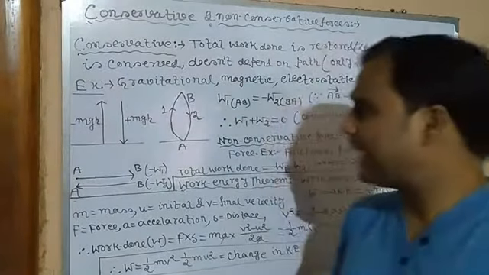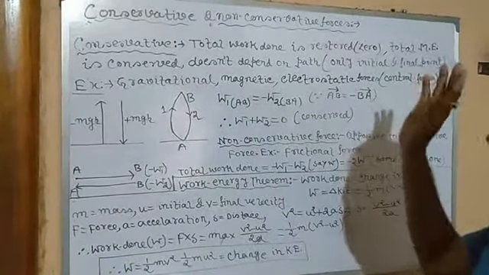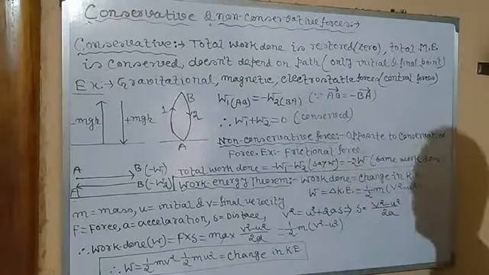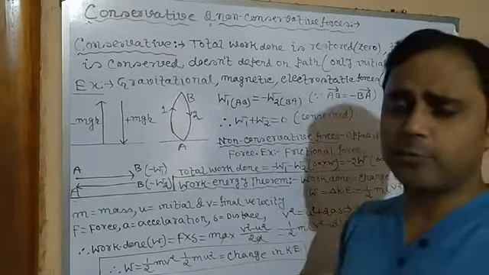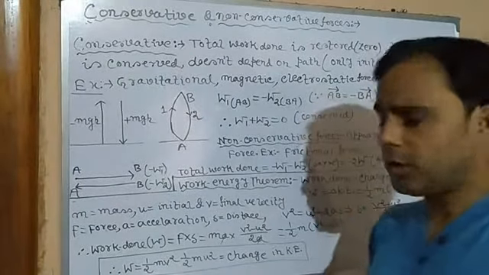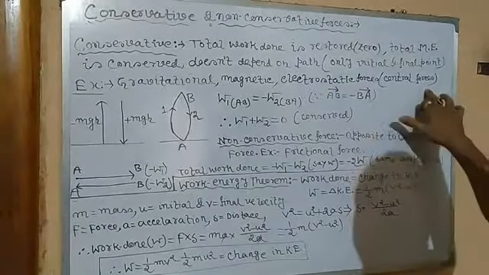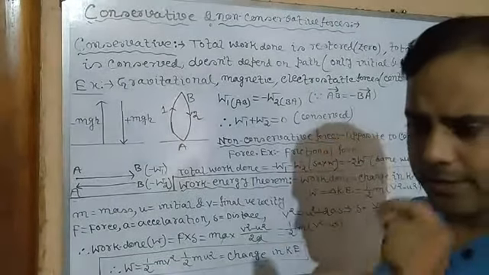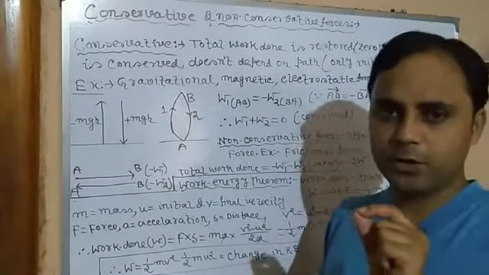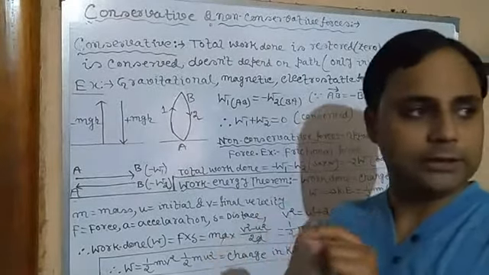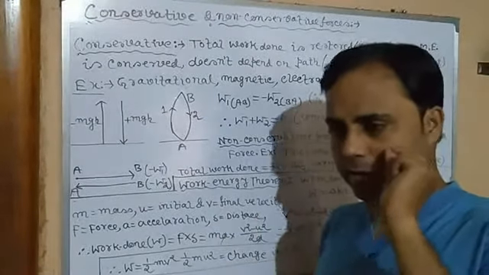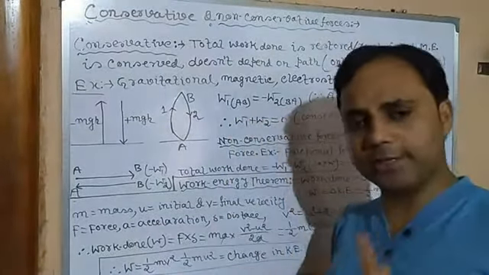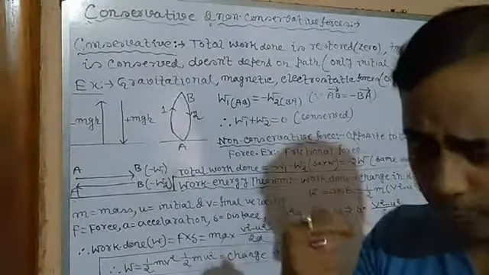Clear? Now it can be cleared through examples: gravitational force, magnetic forces, that is attractive or repulsive forces, and electrostatic forces, the attractive and repulsive forces between two point charges. All these are called central forces. Now what do you mean by central force? Central force means the force which works towards or away from a point. If the force acts towards a point or moves away from a point, in both cases it is called a central force.